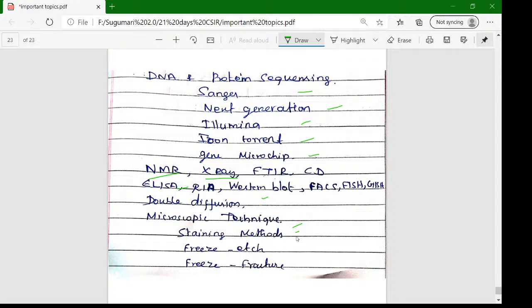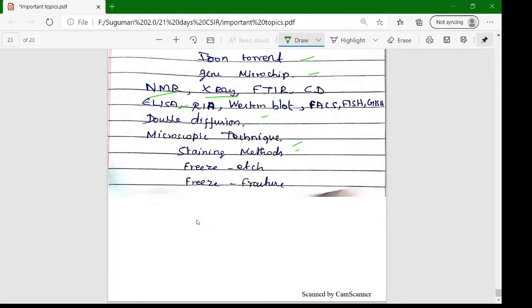As I mentioned in the previous videos, units 4, 5, 13: in Part C we can expect more questions from 4, 5, 13. And apart from that, Part B having units 1, 2, 3 and I think 6 and 12. These 8 units are very important compared to the other units.